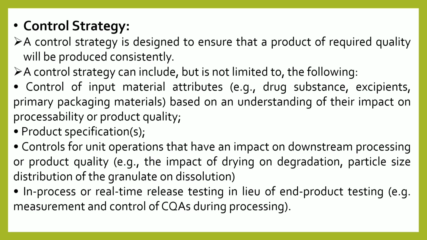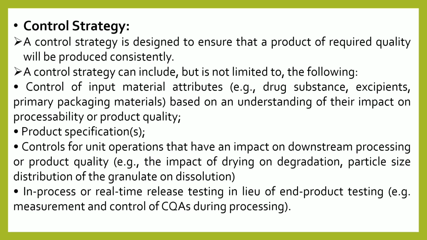Okay, the control strategy includes controls of input materials, meaning how you are going to control your CMA, your CPP, your CQA. All these controls are mentioned in the control strategy document. Like control of input material attributes like the drug substance, excipient, primary packaging material, based on their understanding and how they are going to impact the product quality, that needs to be understood and controls developed on all these things.